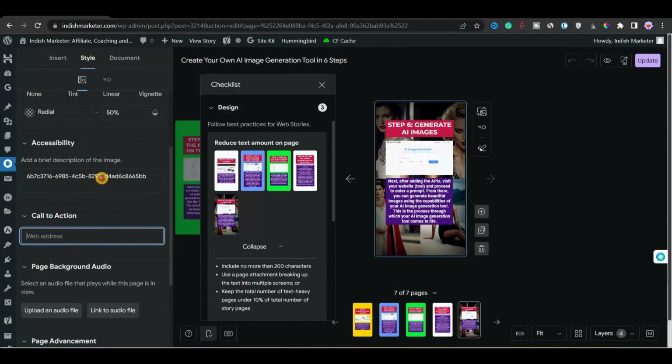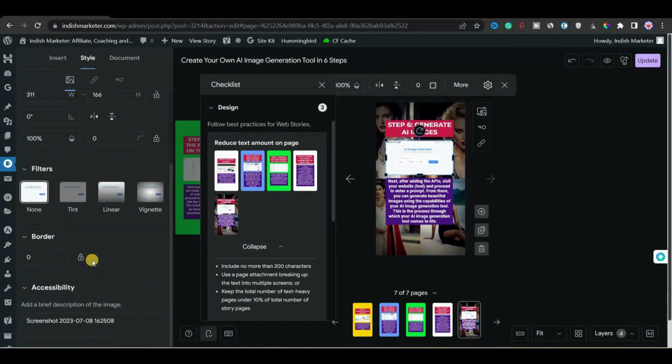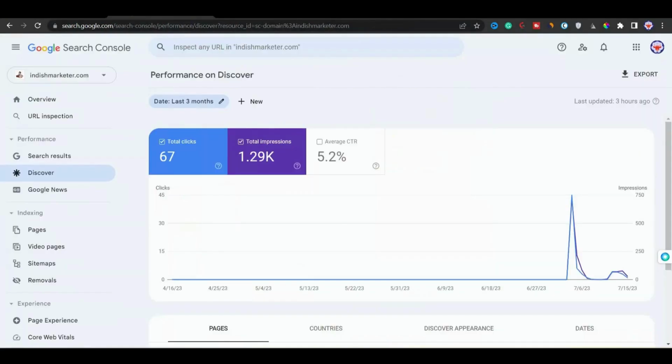If I go to the style section, you will see that I have not added any external links. So make sure that you add an external link, and also make sure to write a brief description, that is the alt text, for every image, because this is very important. It tells Google what your image is about. These are the mistakes that I made with Google, as I told you.